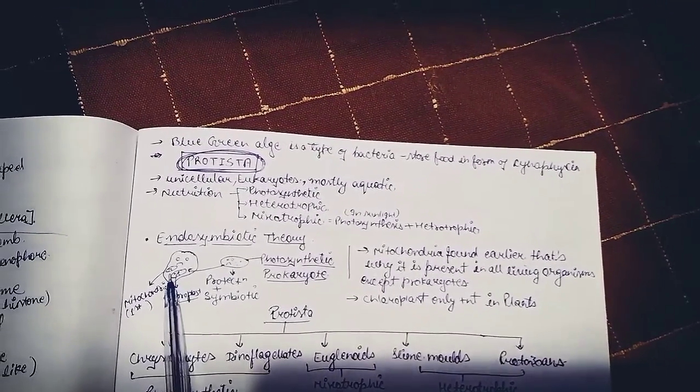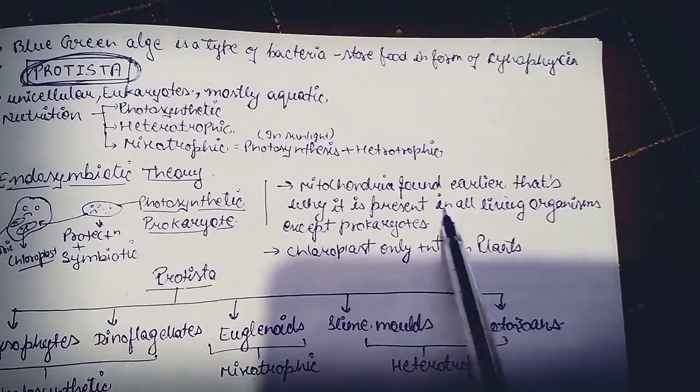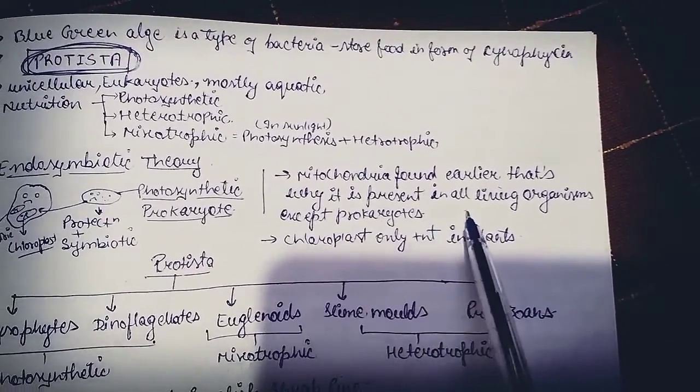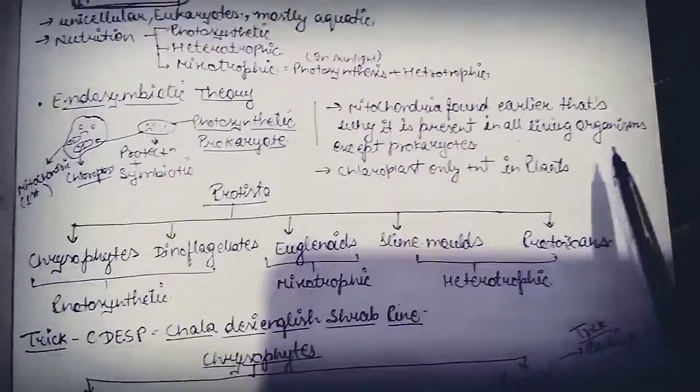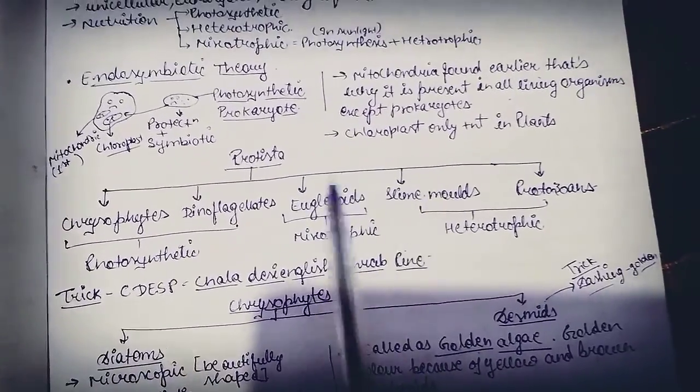Similarly, mitochondria were found earlier, before chloroplast. That is why it is present in all living organisms except prokaryotes, because prokaryotes do not include cell organelles. Chloroplast is only present in plants. Then Protista is of five types.